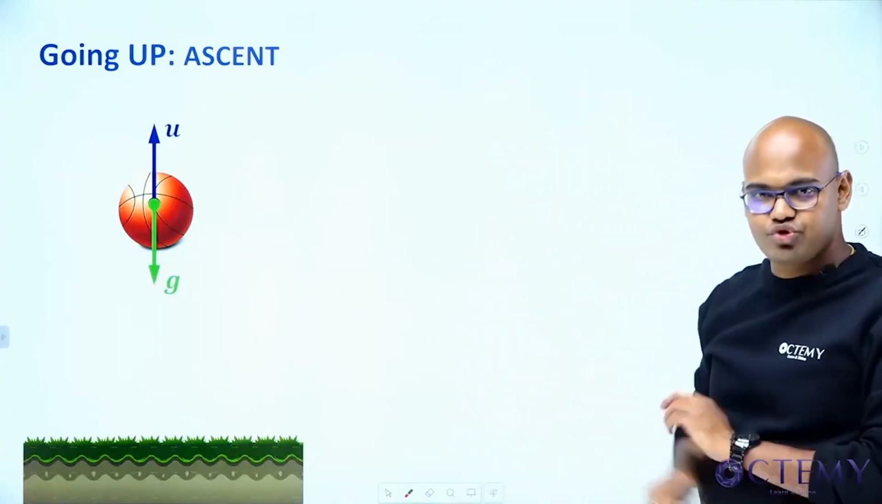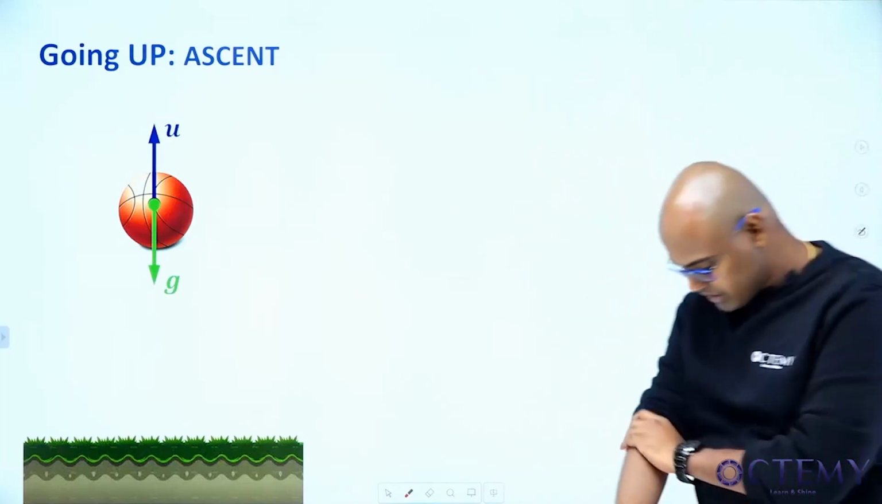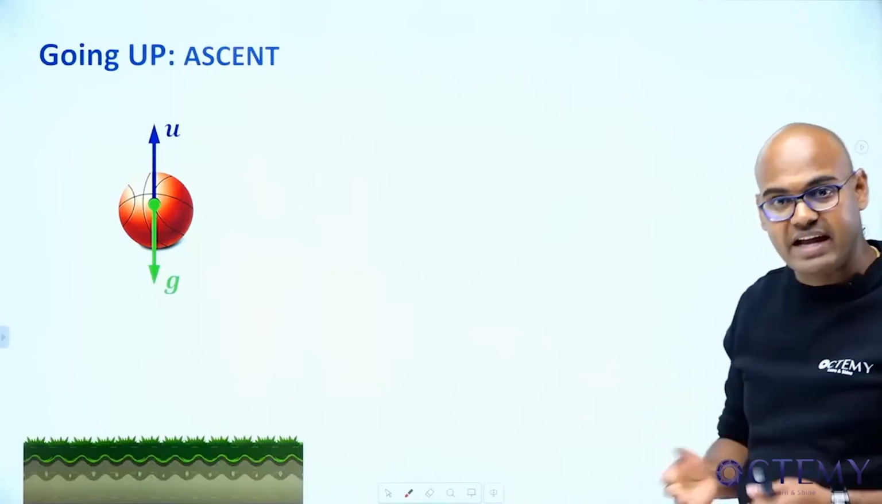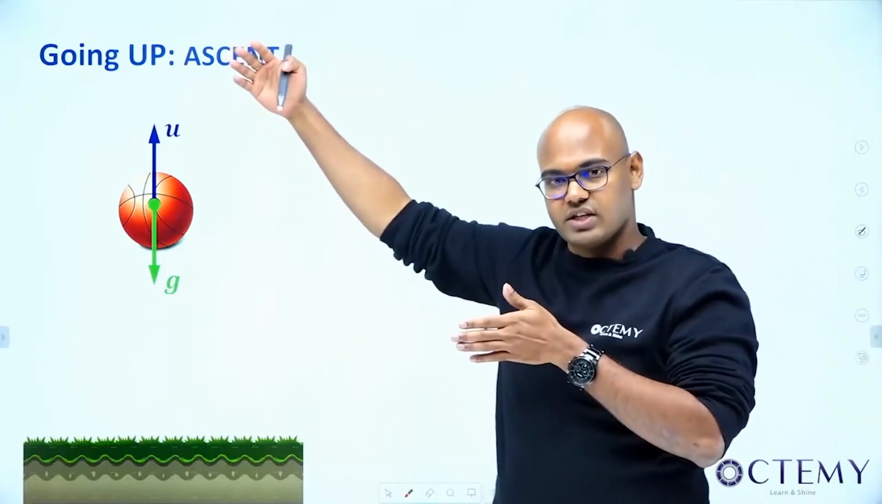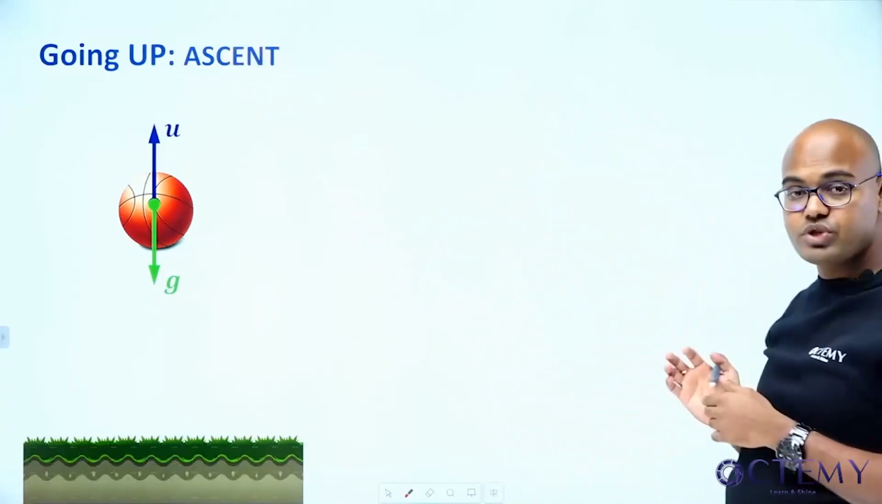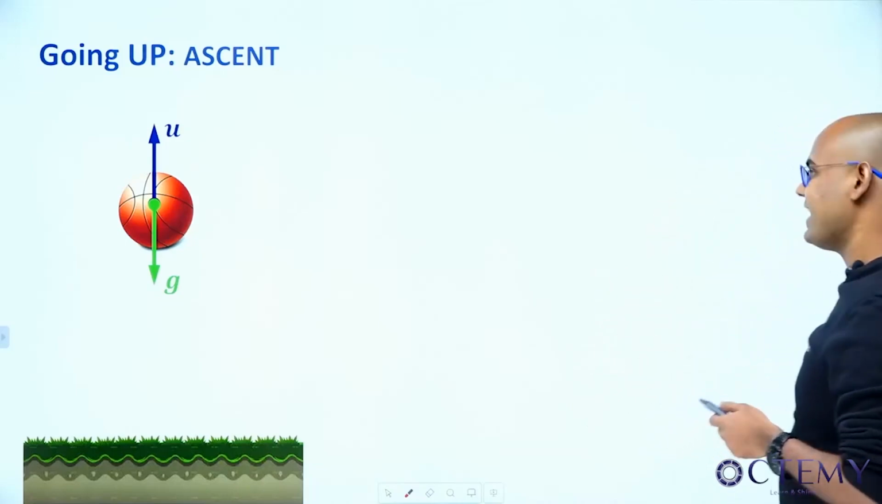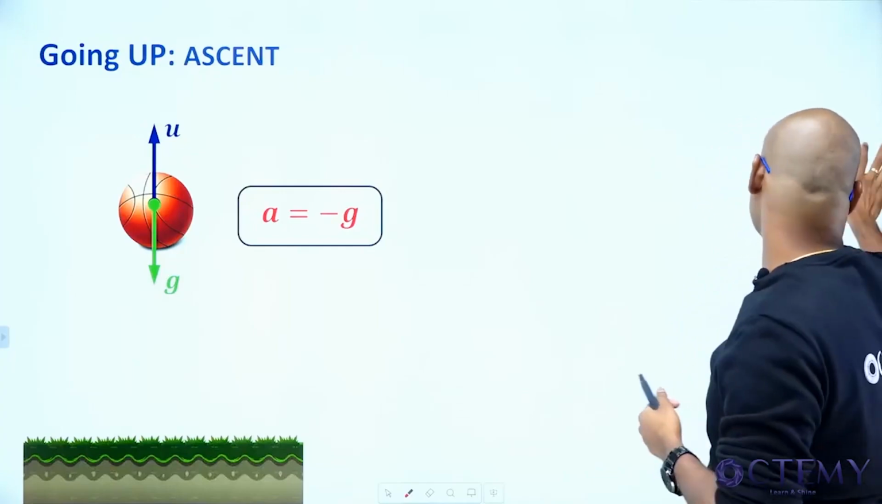Now, is this g going to increase my velocity or decrease my velocity? If the velocity and acceleration both are in the same direction, it will increase the velocity. But it is in the opposite direction, so it is going to retard the body. So I will take it as minus g. I'll take the acceleration as minus g.